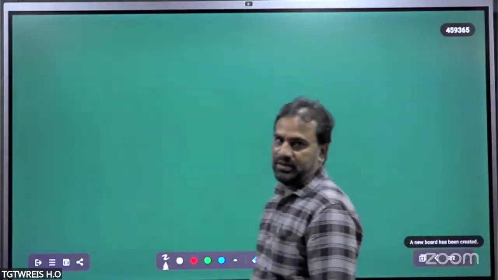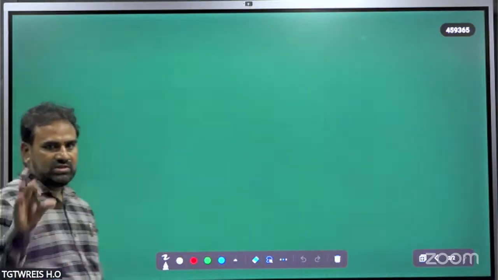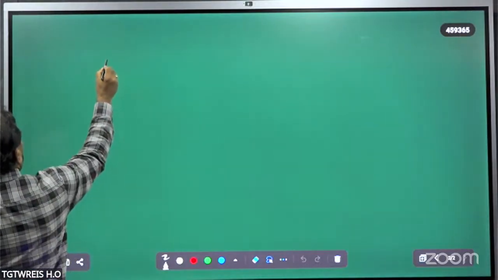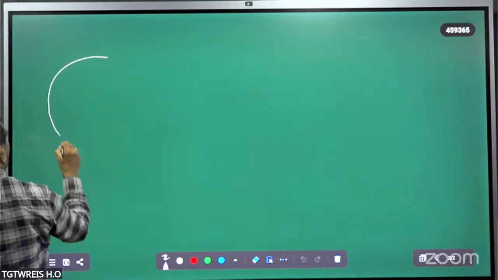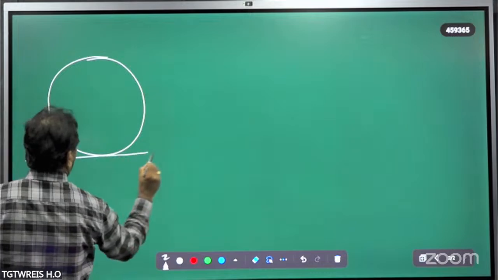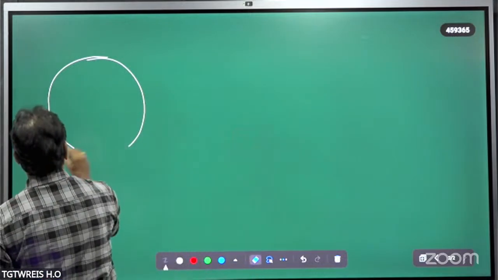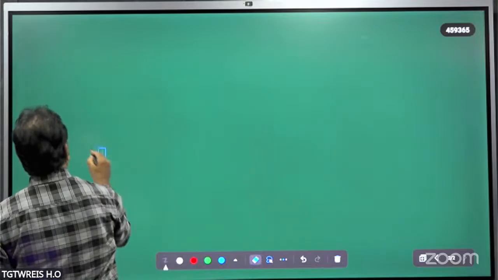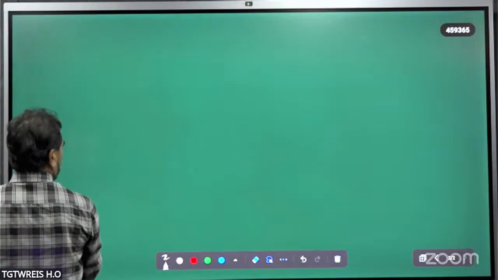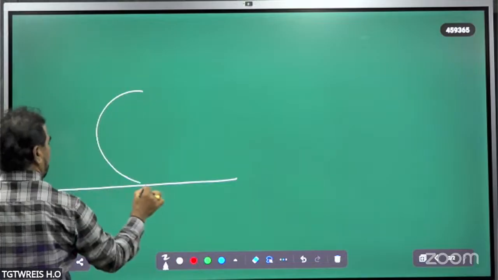Next problem, look here. Suppose consider a solid sphere. This is a solid sphere. The solid sphere is placed on a rough horizontal surface, like this.